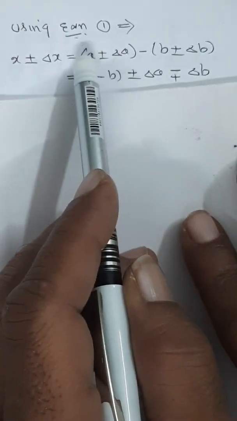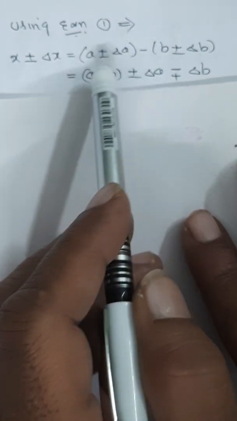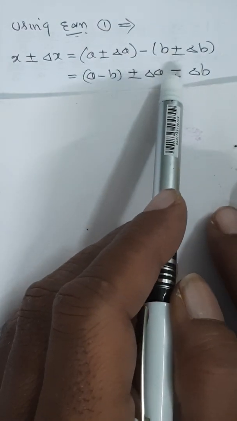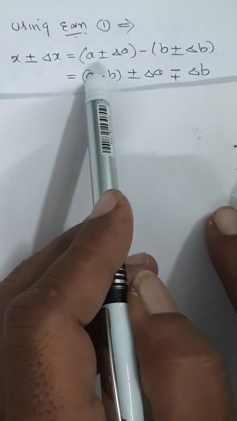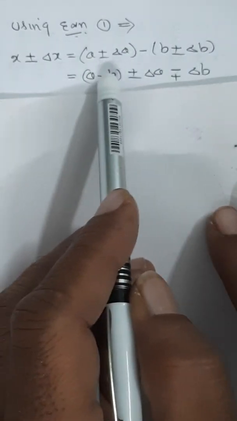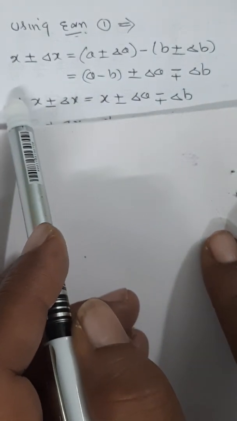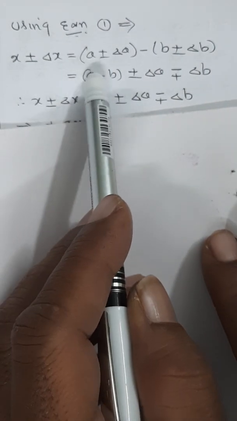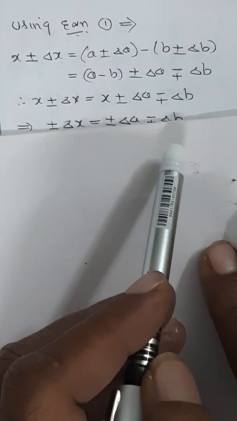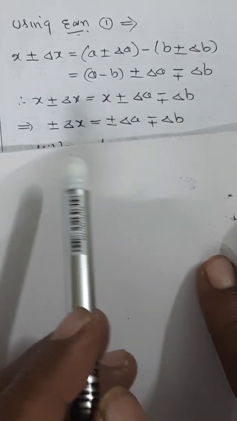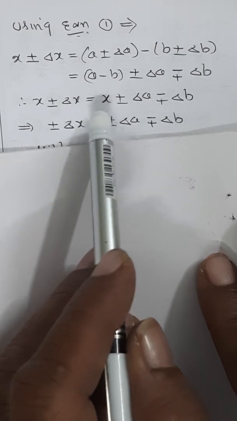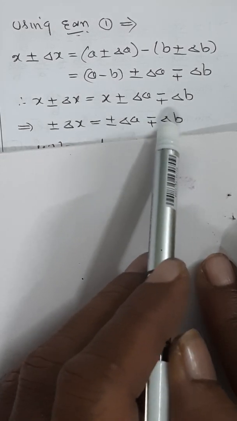Now if we expand, this will be a minus b plus or minus delta a. Now this minus of plus, you can write as minus plus. So it will be a minus b plus or minus delta a minus plus delta b. What is a minus b? A minus b is x only. So you can write x plus or minus delta x equal to x plus or minus delta a minus plus delta b. Now you can strike off x on either side. You will have plus or minus delta x equal to plus or minus delta a minus plus delta b.